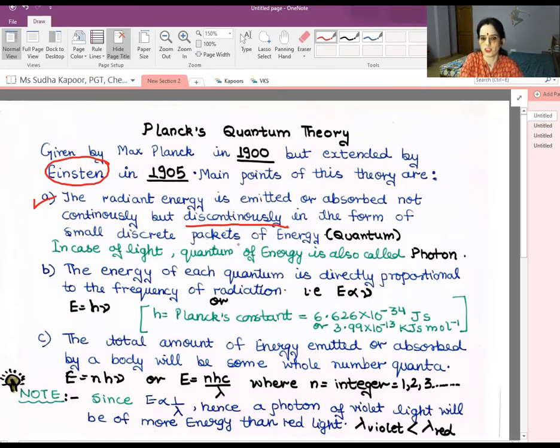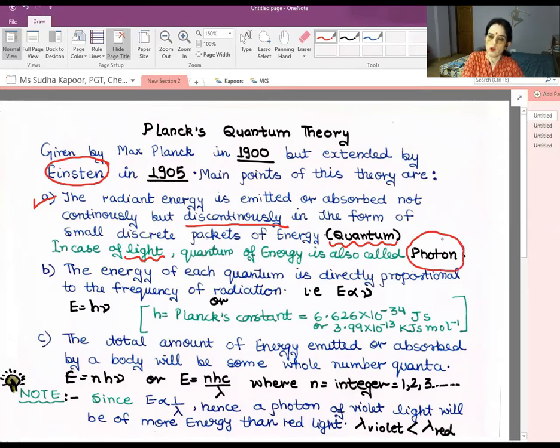So there are small packets of energy which are considered here, and each of these packets is known by the name of quantum. So each bundle, each packet of energy is given the term quantum. But we also know that the sun's energy is also a radiant energy. So in case of the sun, in case of light energy, these quanta of energy, these packets of energy, are given a new term, that is photon.